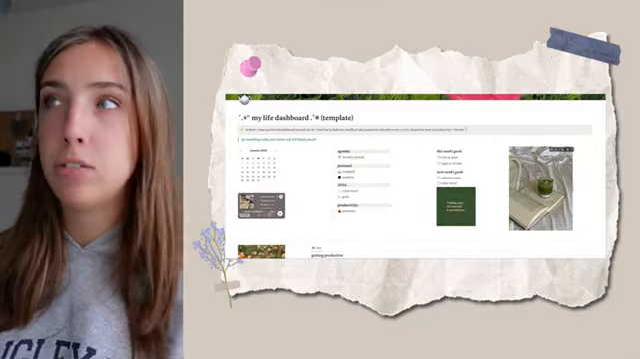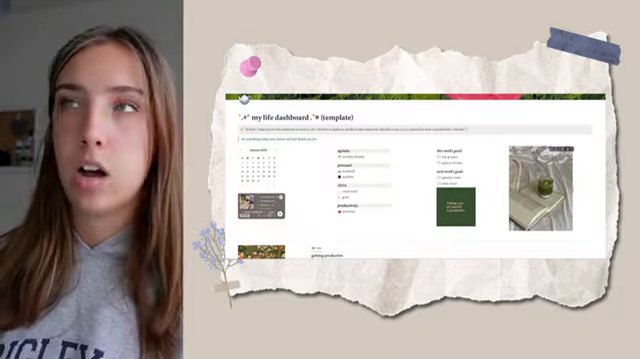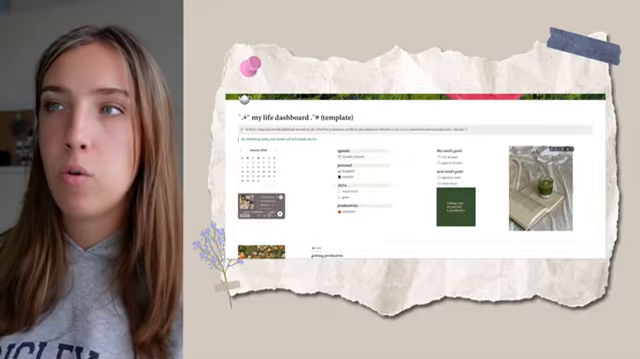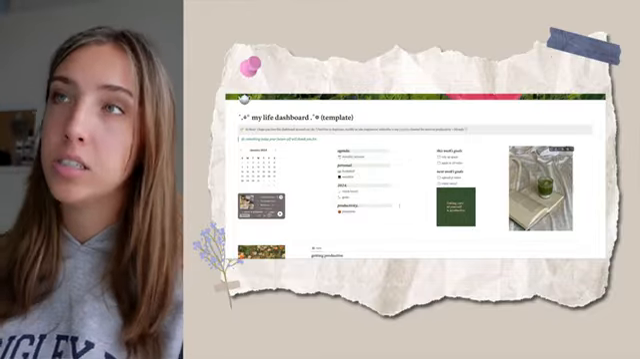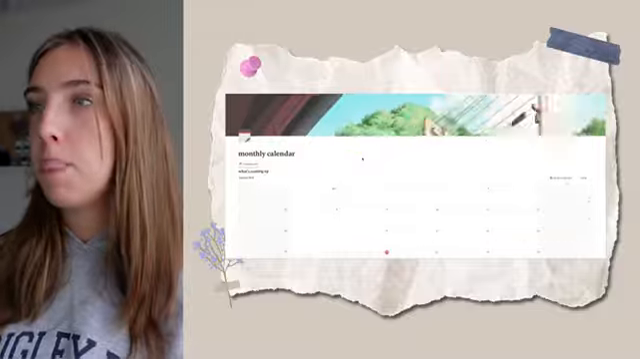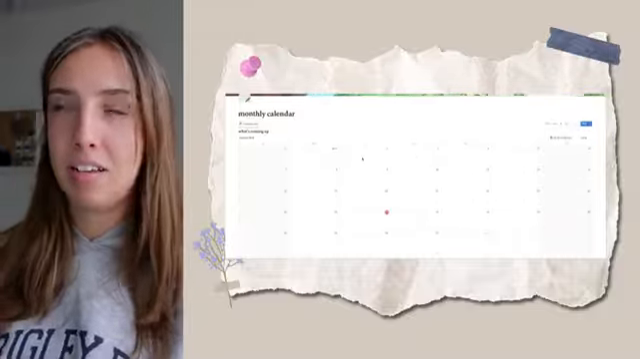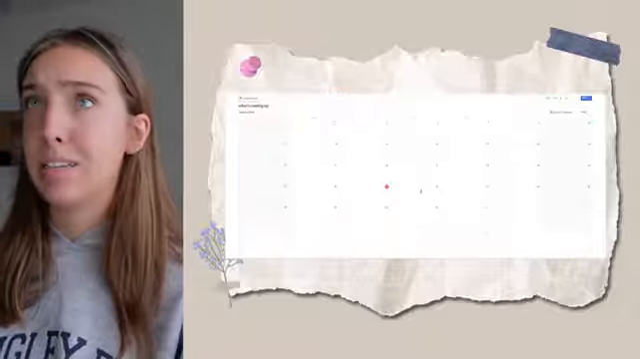And then I have a bunch of little sections that you can click onto for other pages. So I have my agenda, my personal section, 2024, and productivity. So we're going to go in order of these. Here is my monthly calendar section. I left it blank just so it's easier for you guys when you duplicate it. You don't have to delete a bunch of stuff. But yeah, this is just a basic calendar.